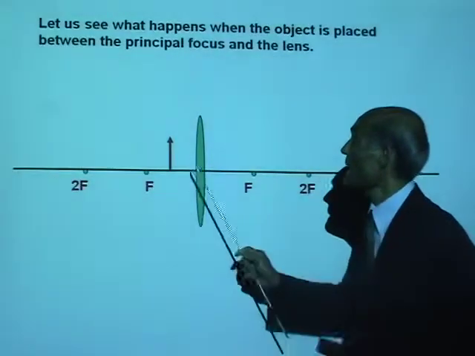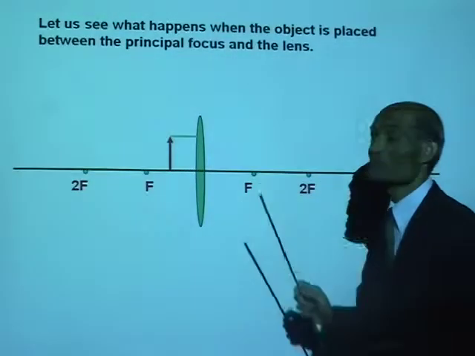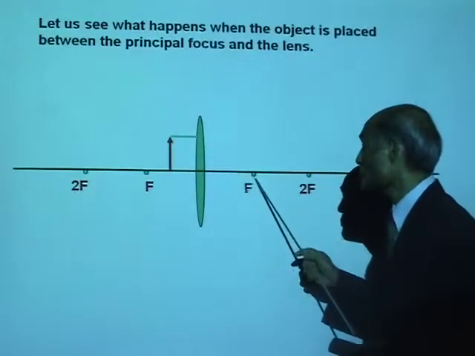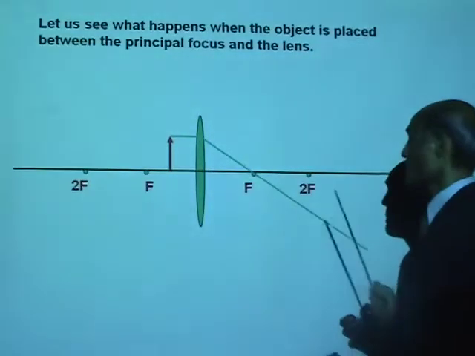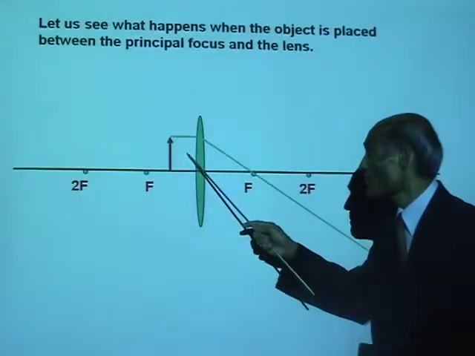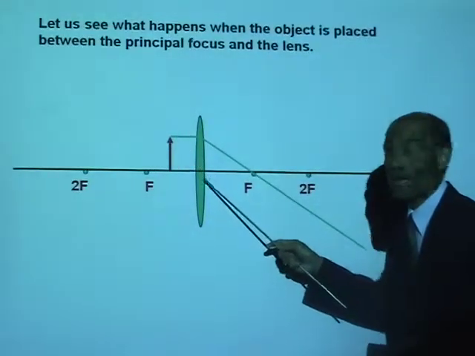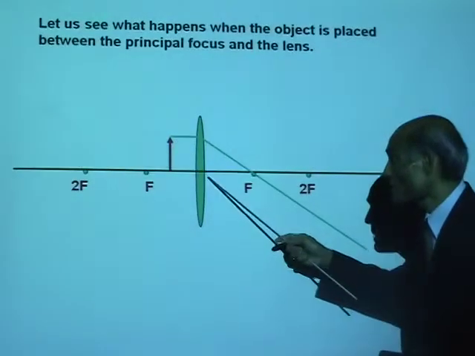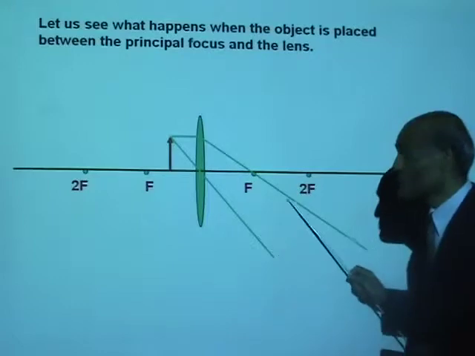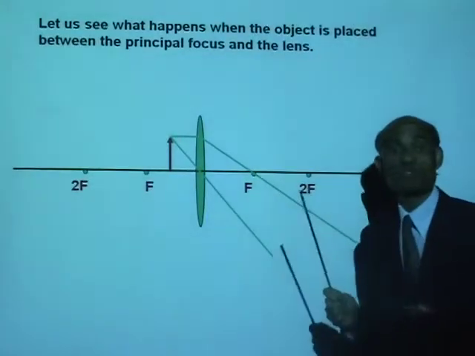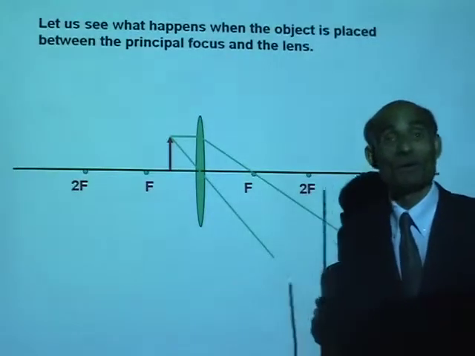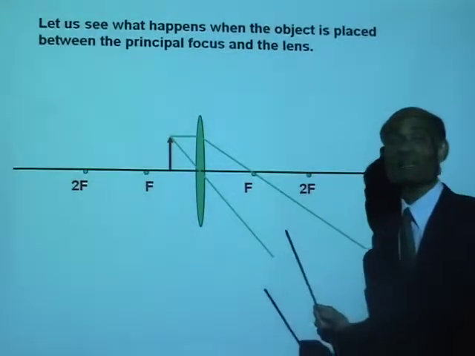Alright, let's take a ray that is parallel to the principal axis. After refraction, it will pass through the principal focus. There it goes. Now let's take a ray that will be going through the center of the lens. It will go without deviation. And if you look, can these two rays meet to produce a real image? Well, no. These two rays cannot meet.